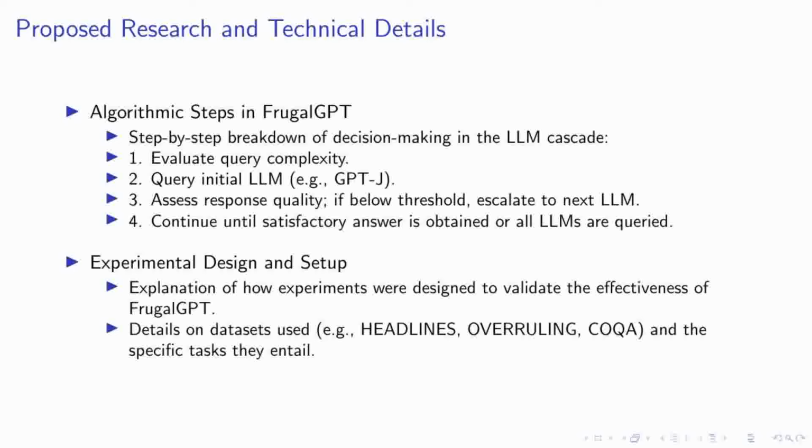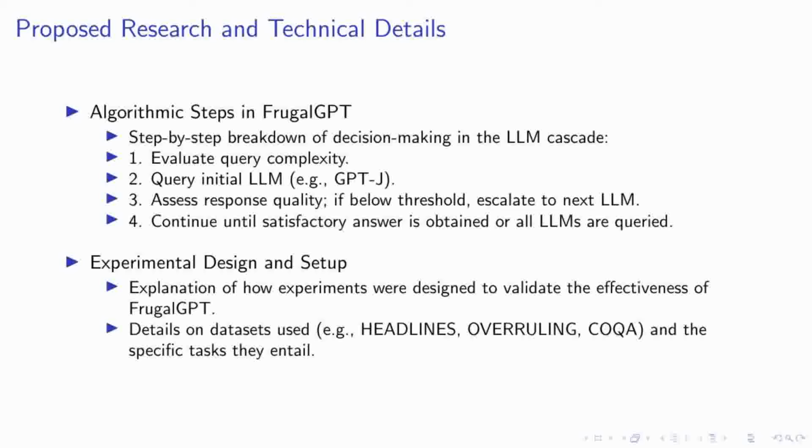Initially, a query is assessed for its complexity. If it's relatively simple, it's directed to a less expensive model, like GPT-J. The response is then evaluated, and if it doesn't meet the quality threshold, the query is escalated to the next LLM in the cascade. This process continues until we either obtain a satisfactory answer or exhaust all available LLM options.